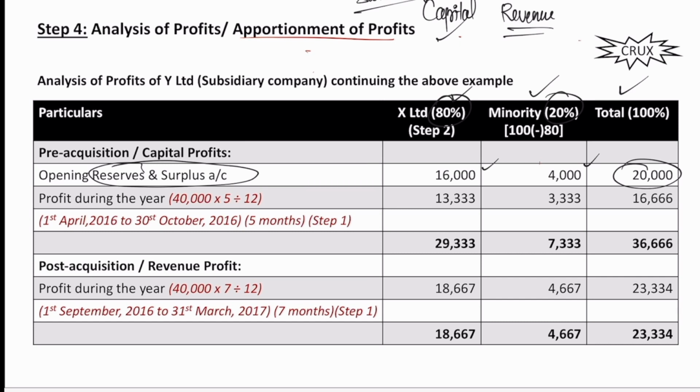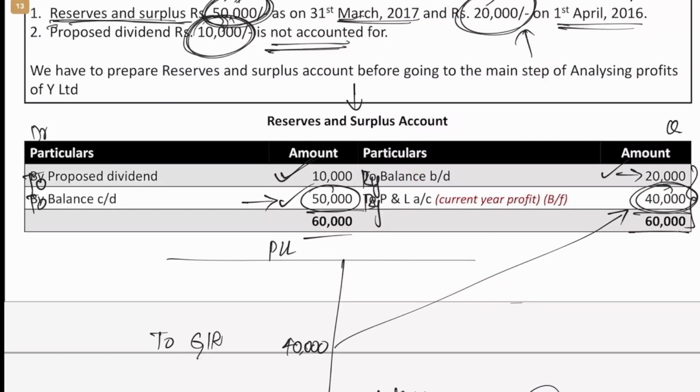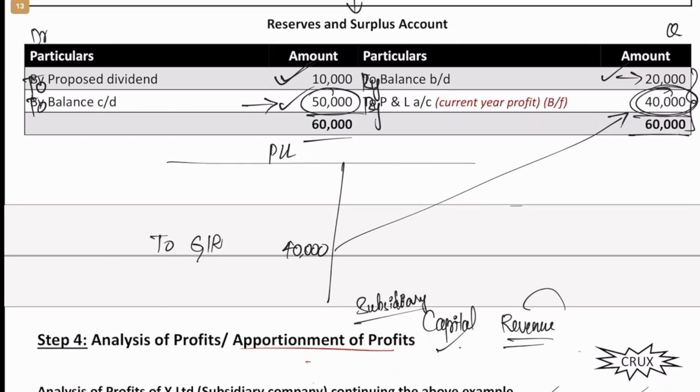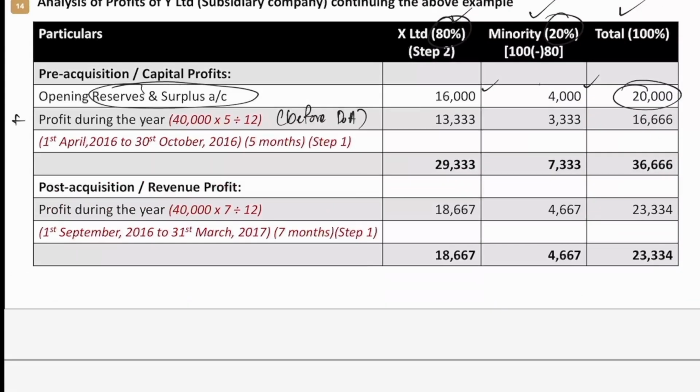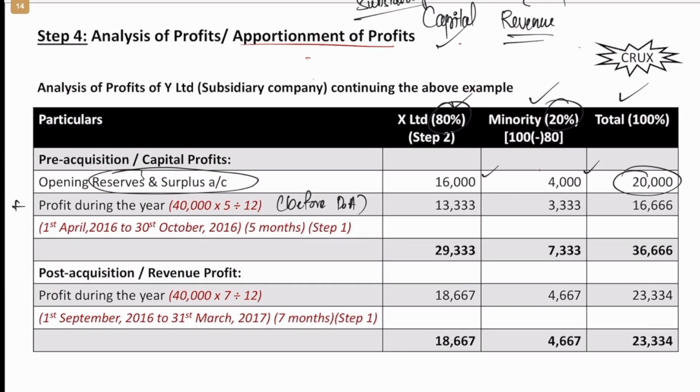Then to that what should we add? Add any profit which was earned by the company before the day of acquisition. Now we know one thing here. From P&L, how much was transferred to GR? 40,000. Since the P&L account balance or rather P&L account details is not mentioned, we will consider that the entire 40,000 is current year profits. Current year profits is 40,000. And now what we will do is we will split that 40,000 first of all.